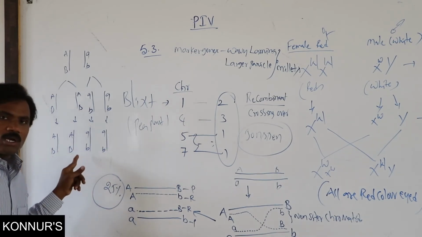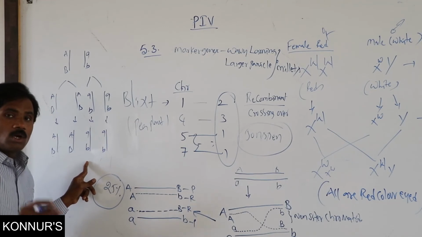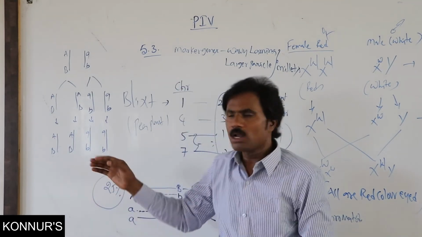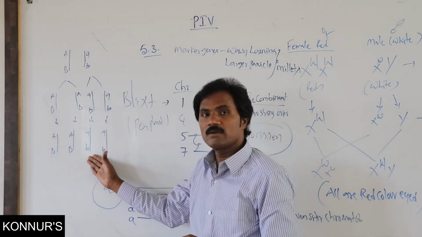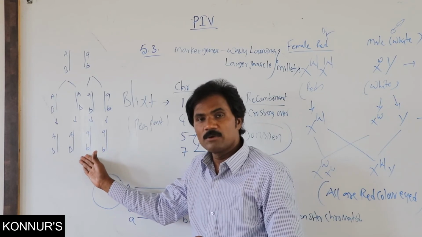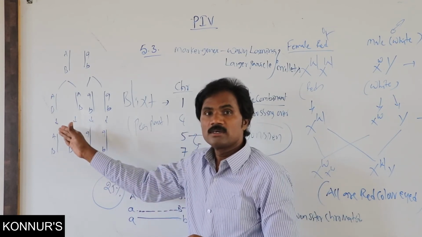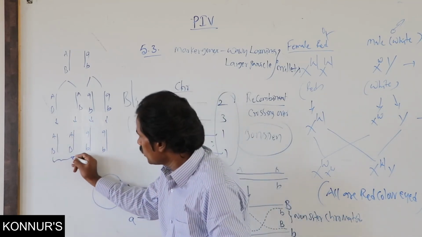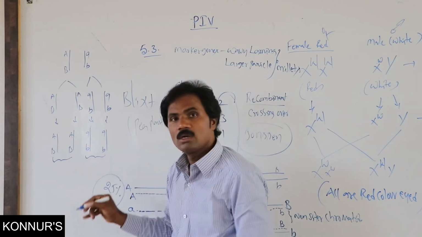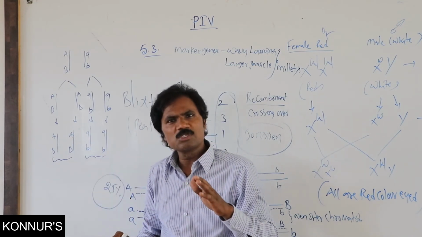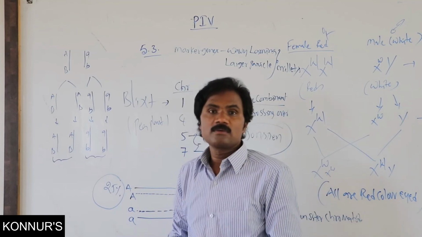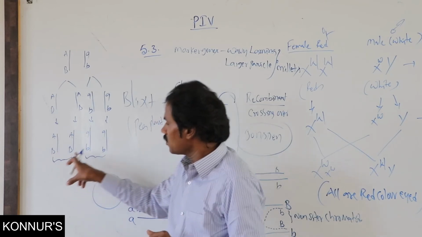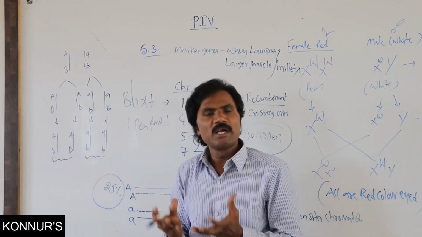Here, what is the total number of gametes? Here, total 4 gametes. How many types of gametes are formed? That is important. All are parental, 100% are parental. How many types of gametes are formed without crossing over? Only 2 types. This is one type, the dominant one, this is the recessive one. Total number of gametes, you must write 4. How many types means only 2: one is the dominant, another one is the recessive one. There is no recombinant one.